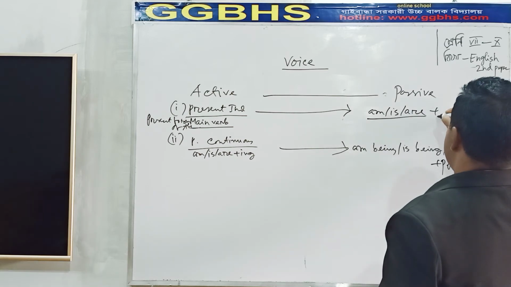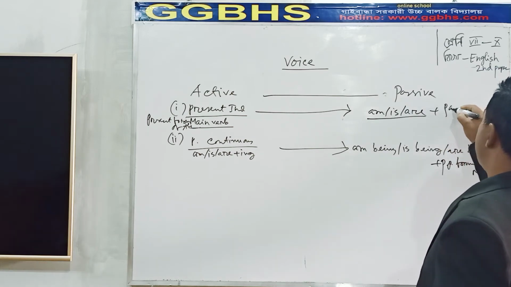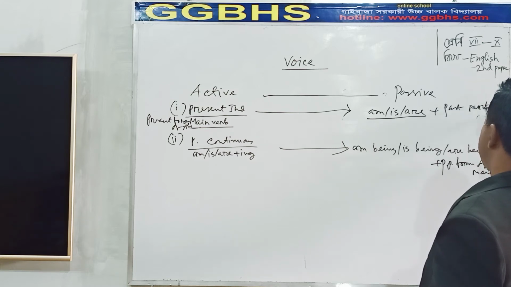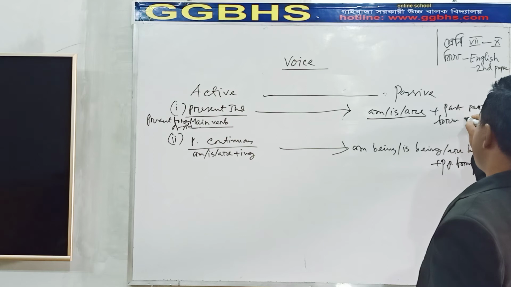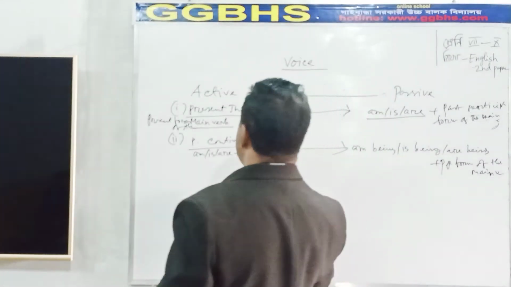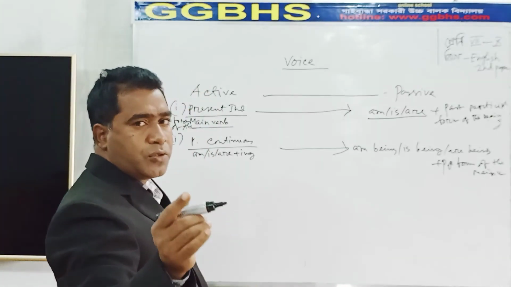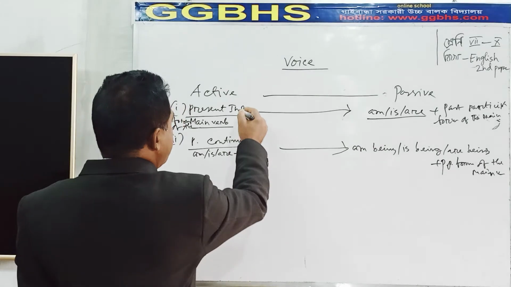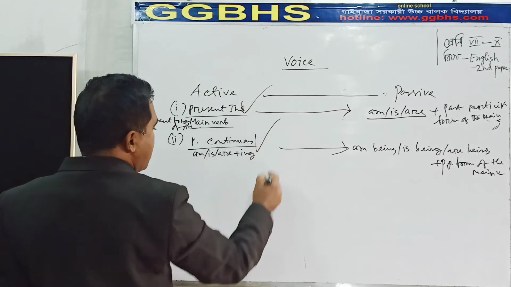Okay, also you can write in this way: past participle form of the main verb. Now, dear students, you should be very attentive to this topic: present indefinite tense, present continuous tense.